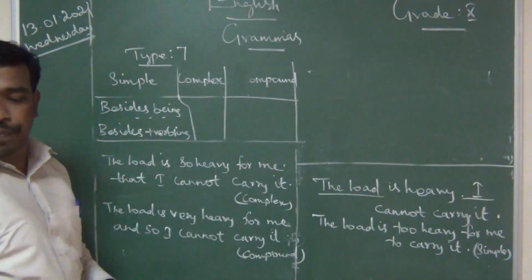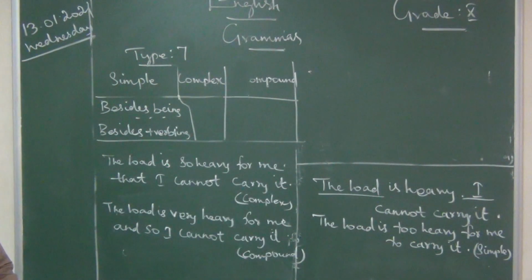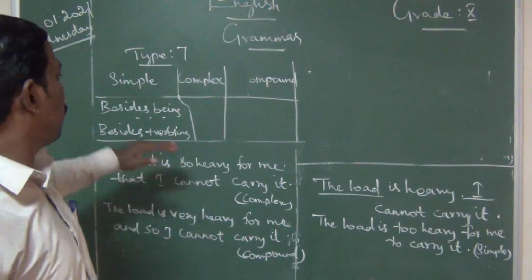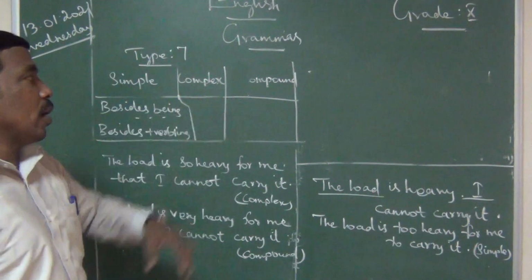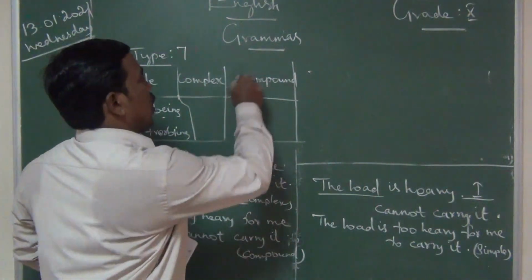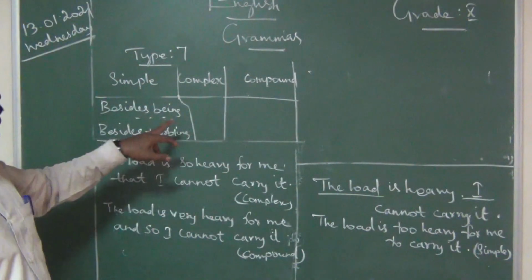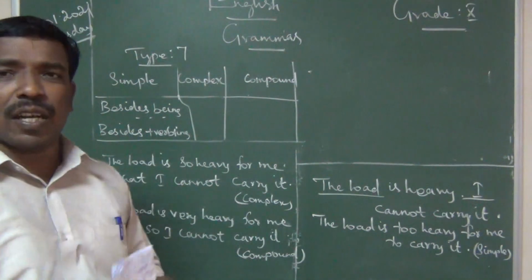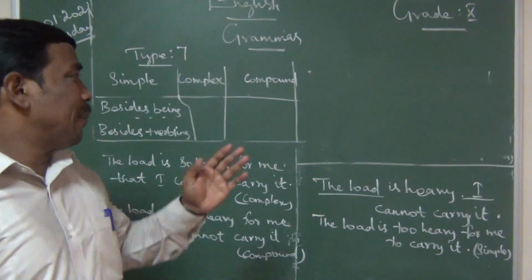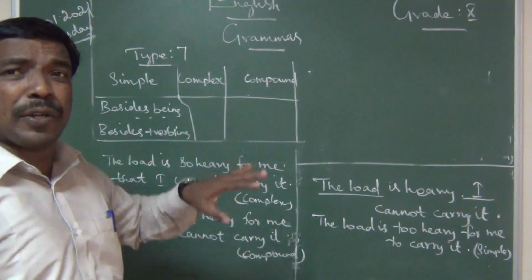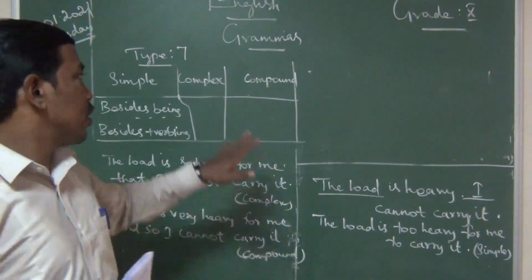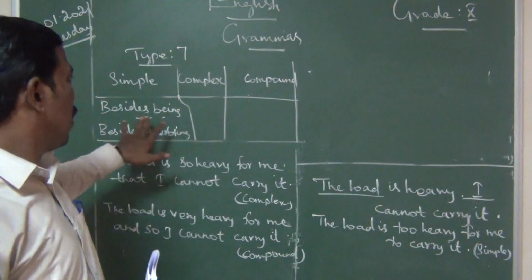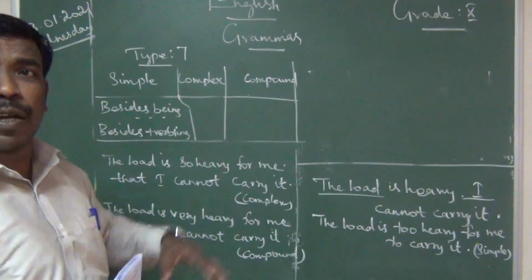Here we have no complex sentence. In this model we have only simple and compound. No complex sentence. Some teachers may use a relative pronoun to join the sentence as complex. Don't bother about that. For us only simple and compound will come.